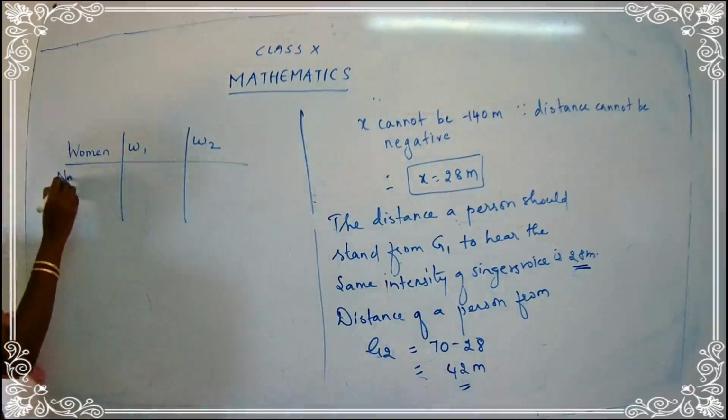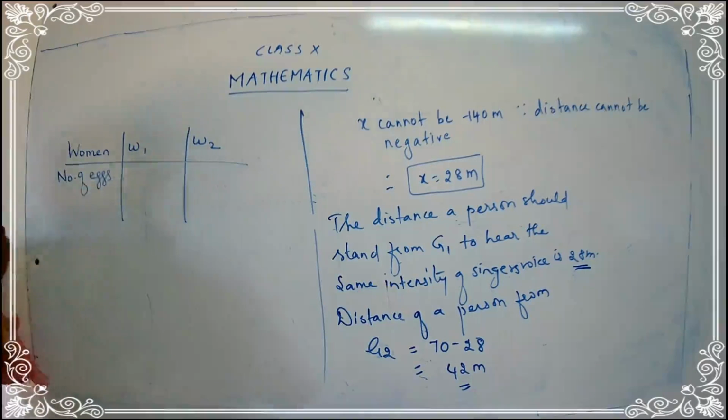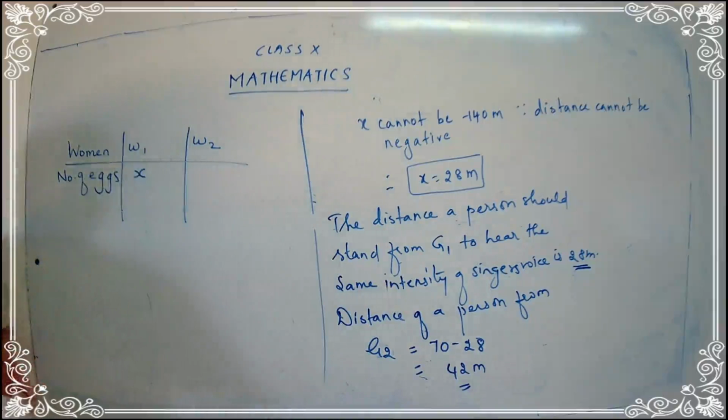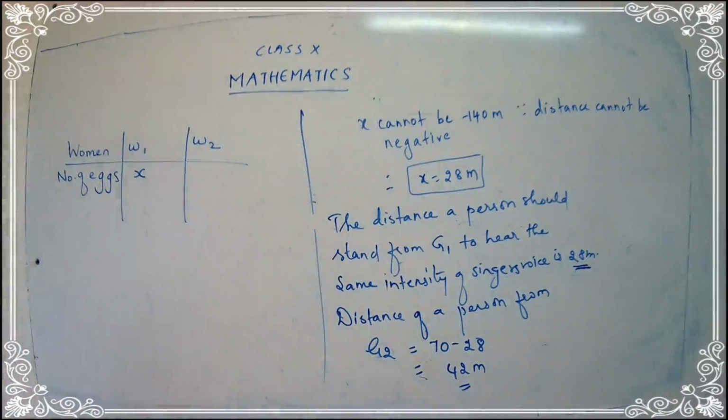Now let's talk about the number of eggs. If the first woman has X eggs, it's like the previous sum we have done. Total distance was 70 meters, children. So from 70 meters, if the person is standing at a distance of X meters, what will be the remaining distance? 70 minus X. Similarly, here the total number of eggs were 100. Now how many eggs are with W1? With the first woman, it's X.